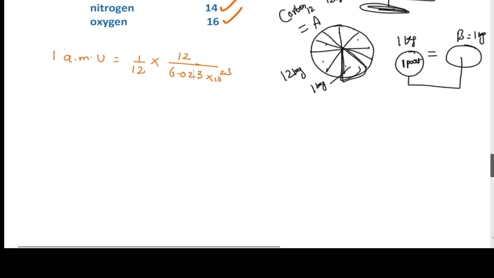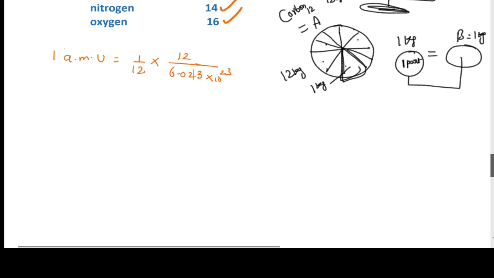Nitrogen atomic mass unit is 14, so substitute here 14 by 6.023 into 10 power 23.